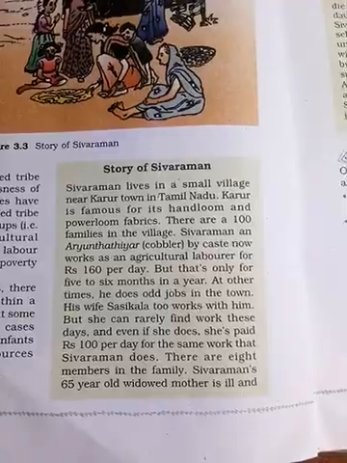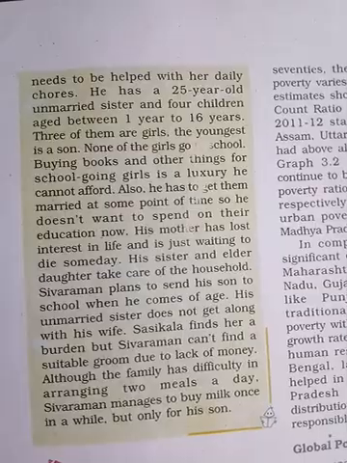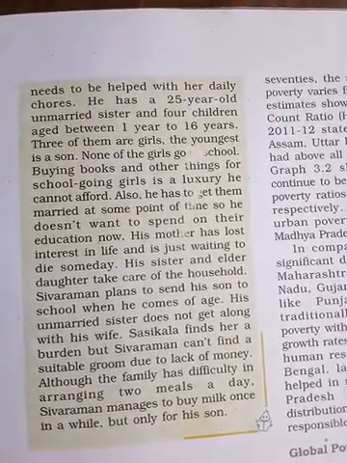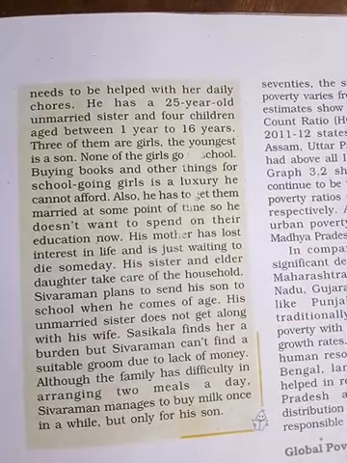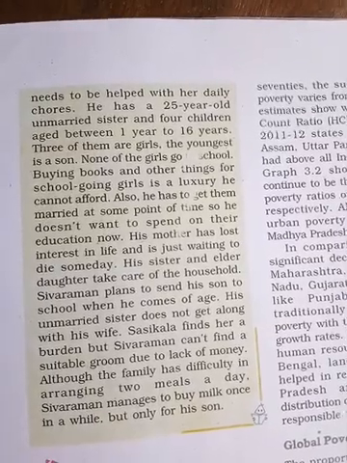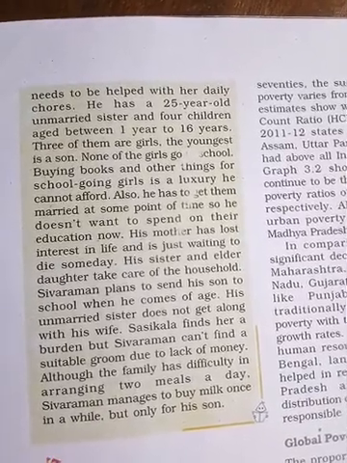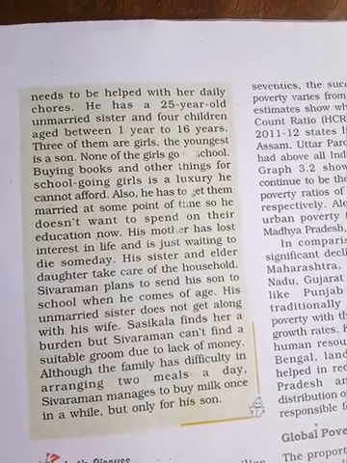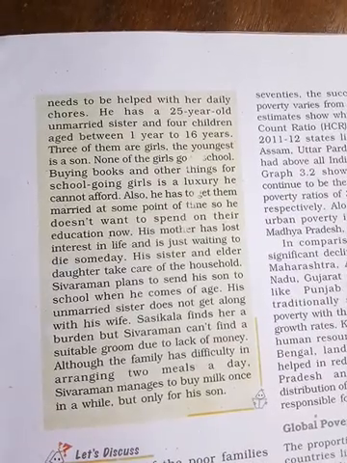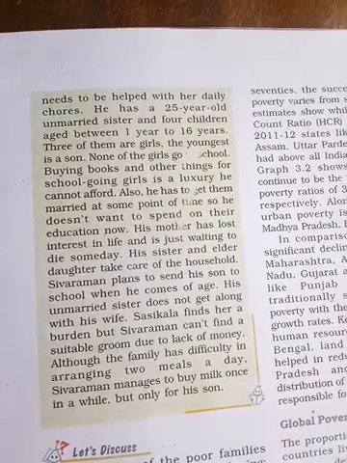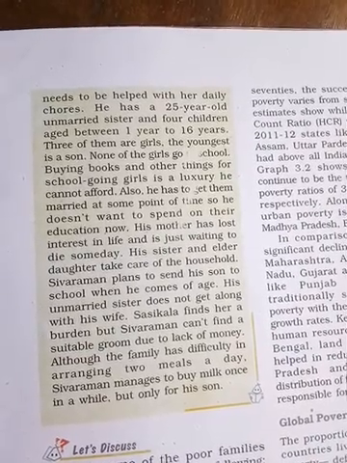His mother is 65 years old and very ill, and needs help with her daily chores. He has a 25-year-old unmarried sister and four children. His children are aged between 1 and 16 years. Three of them are girls. The youngest is the son.